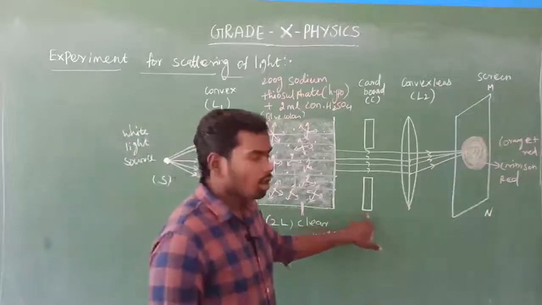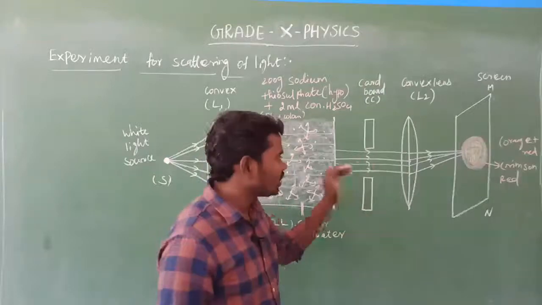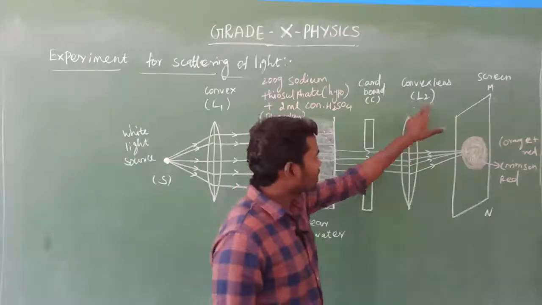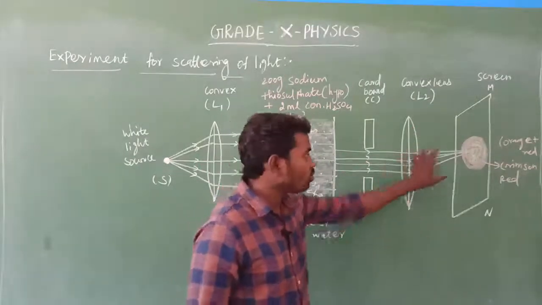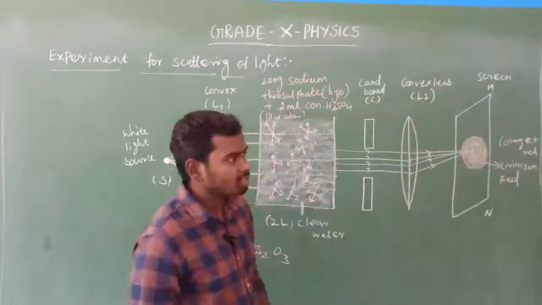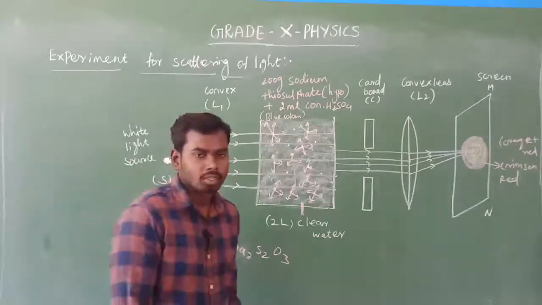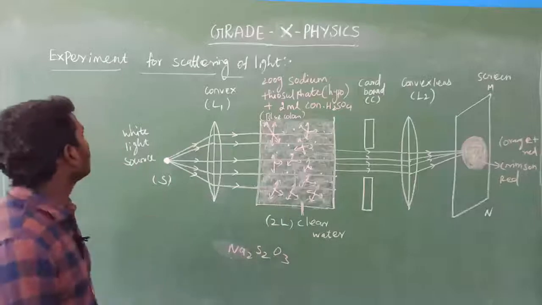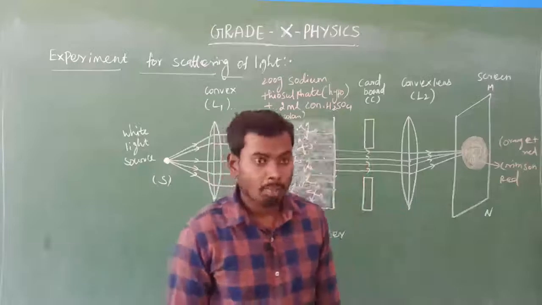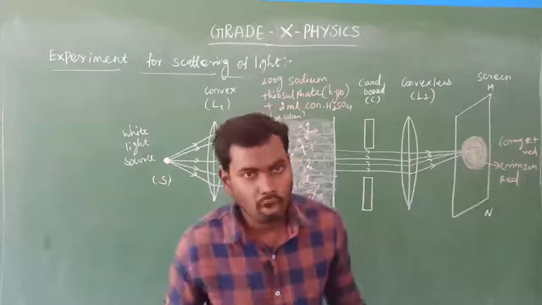What is the cardboard used for? The cardboard controls the scattering of light, which allows only a particular amount of parallel beam of light rays through the circular hole. Next, the convex lens role: the convex lens converges all the parallel beam of light rays which falls on the screen placed after the convex lens L2. That's all. This is an experimental proof for the scattering of light: why the sky appears blue and why the sun and surrounding sky appear red during sunrise and sunset. Is there any doubt? No doubt.